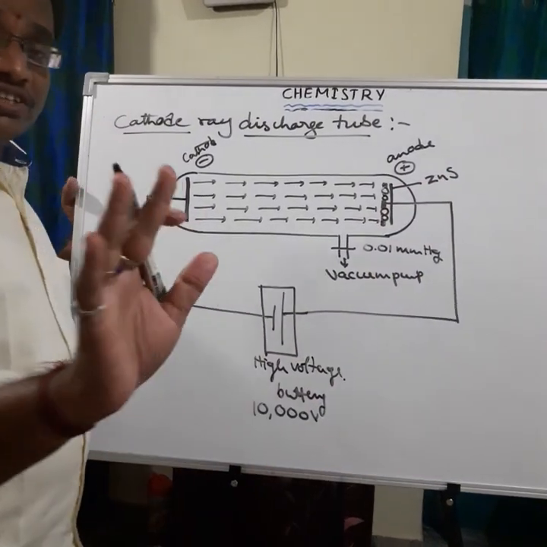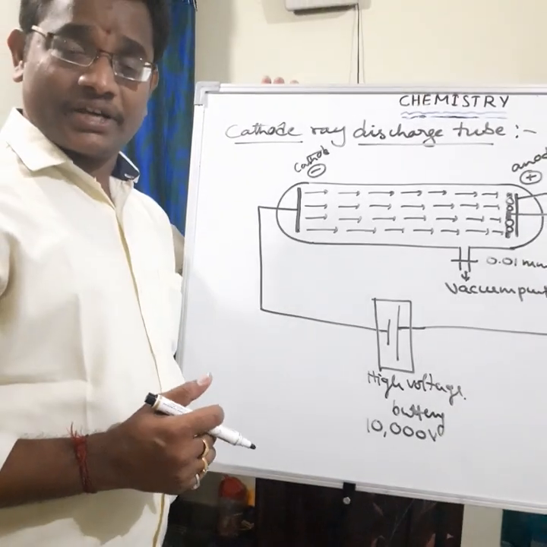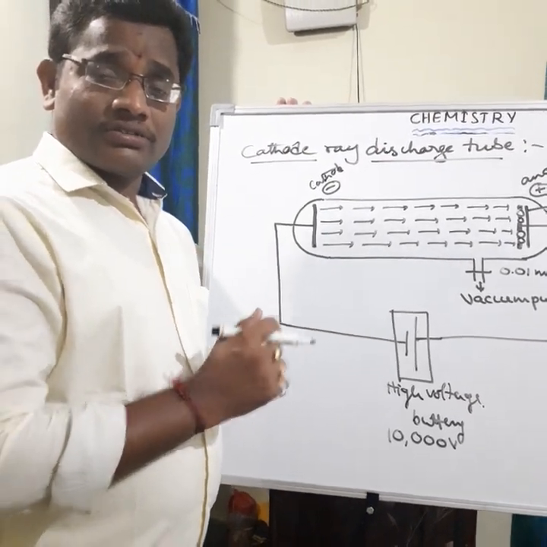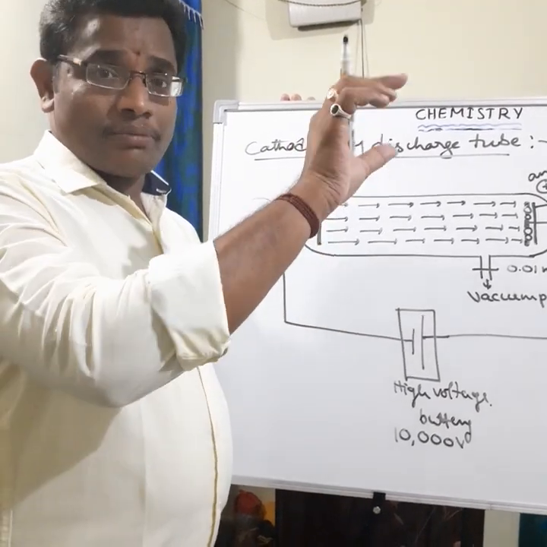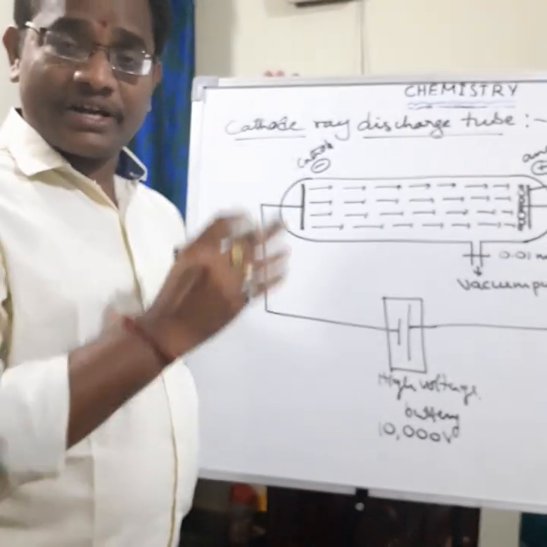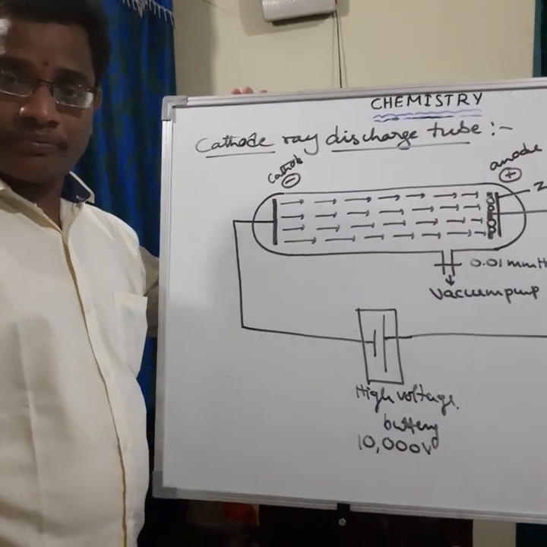Zinc sulfide is a fluorescent material. What is a fluorescent material? When we go on a night journey, beside the road margin they arrange a radium-like sticker. When light falls on that sticker, it glows. This type of material is the zinc sulfide screen.